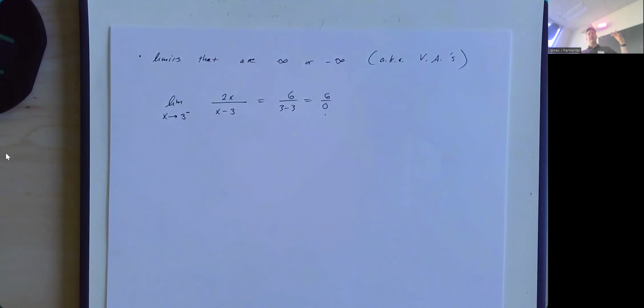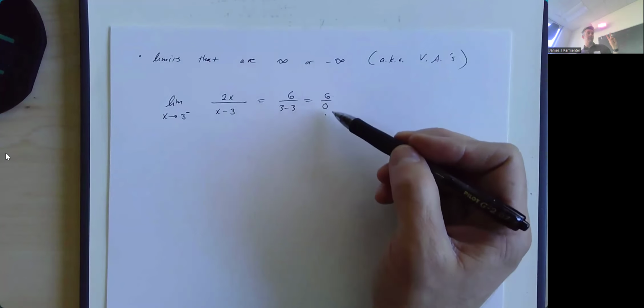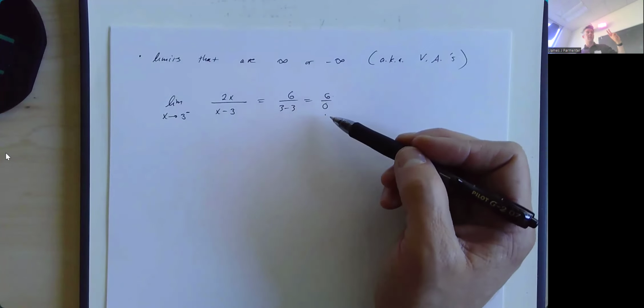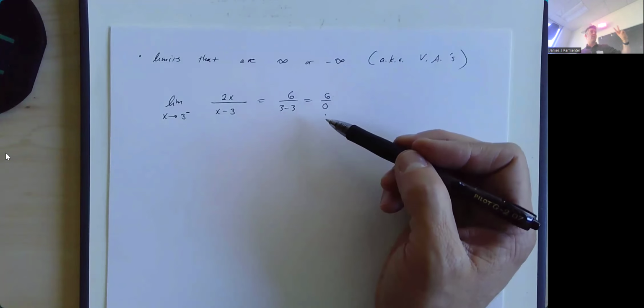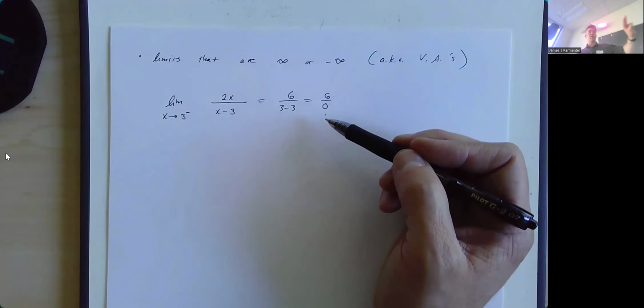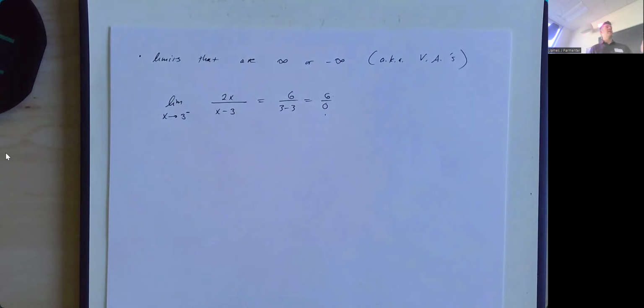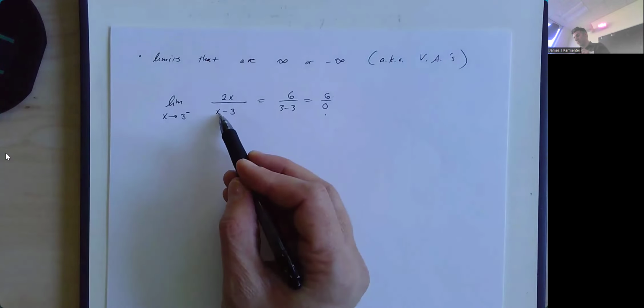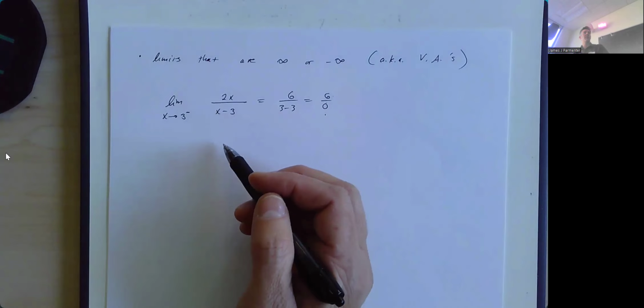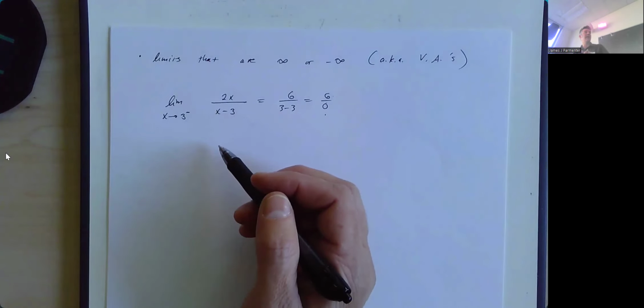So for one-sided limits like this, where when you plug in what x is approaching, you get a non-zero number divided by 0, the limit is always going to be either infinity or negative infinity. Let me show you what I mean, and we'll circle back around here. So here, we're approaching 3 from the left side of 3. So we're slightly smaller than 3. If you take a number that is slightly smaller than 3 and subtract 3, we end up with a number that is very slightly negative.